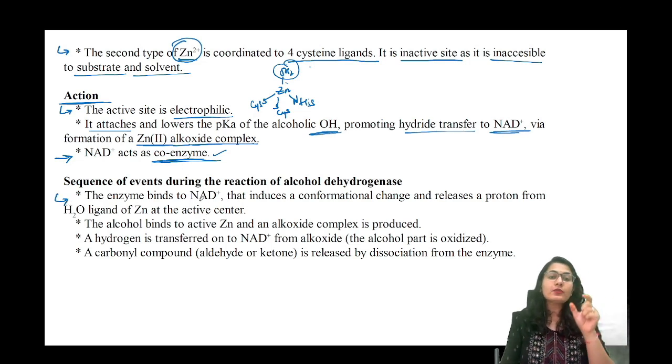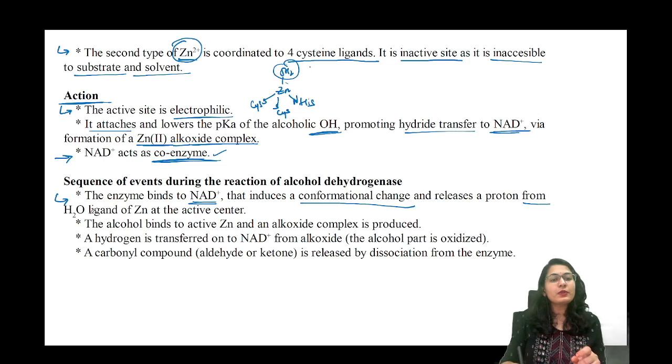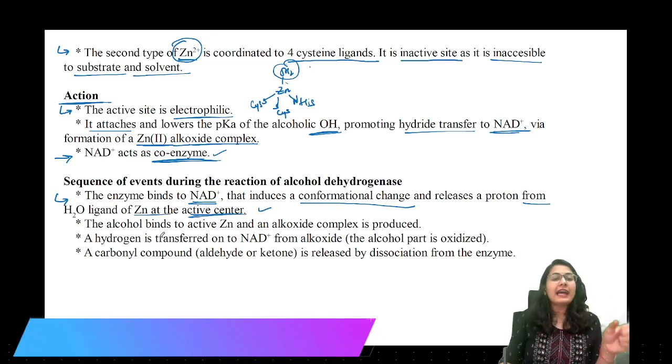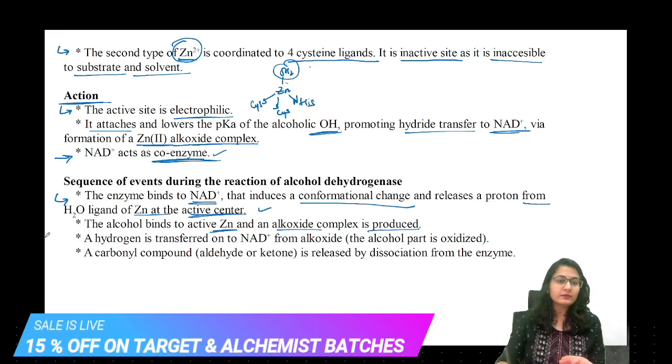The enzyme binds to NAD plus, then it becomes a proper enzyme that induces a conformational change and releases a proton from H2O ligand of zinc at the active center. The alcohol binds to the active zinc and the alkoxide complex is produced. First step. Second step, a hydrogen is transferred to NAD positive from the alkoxide.